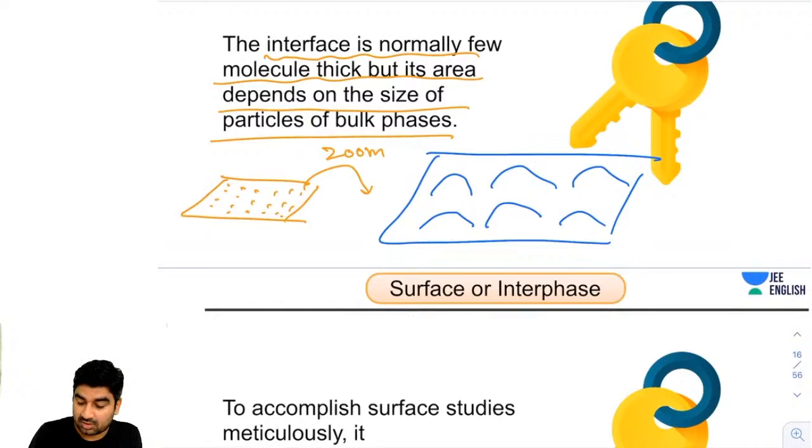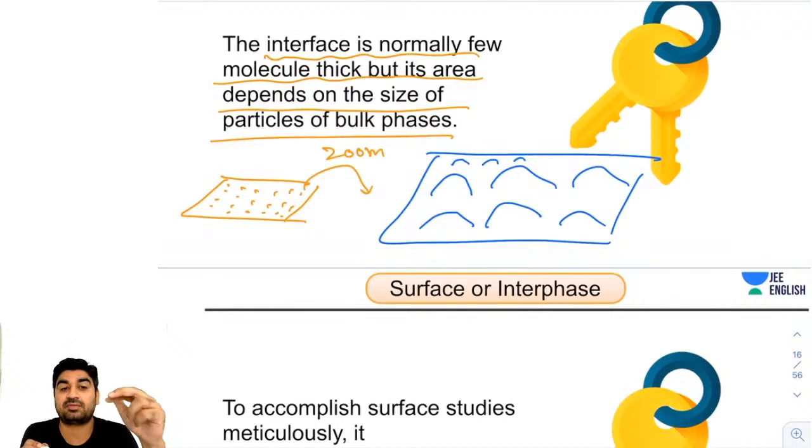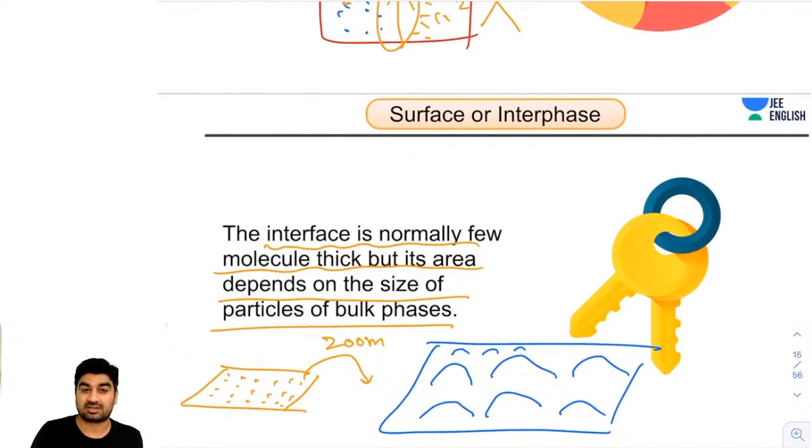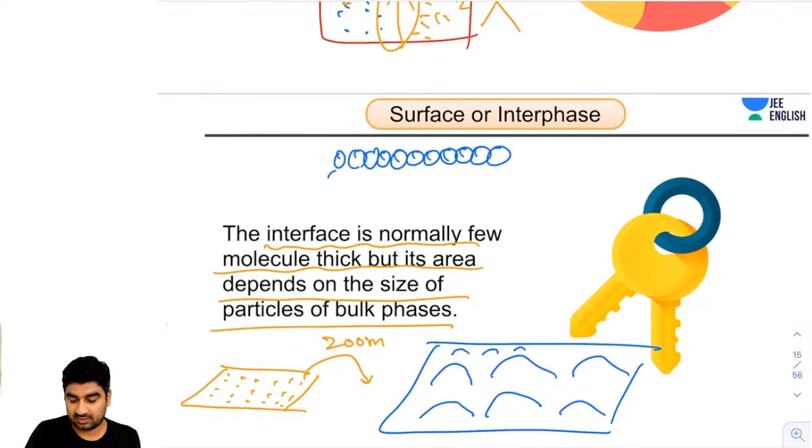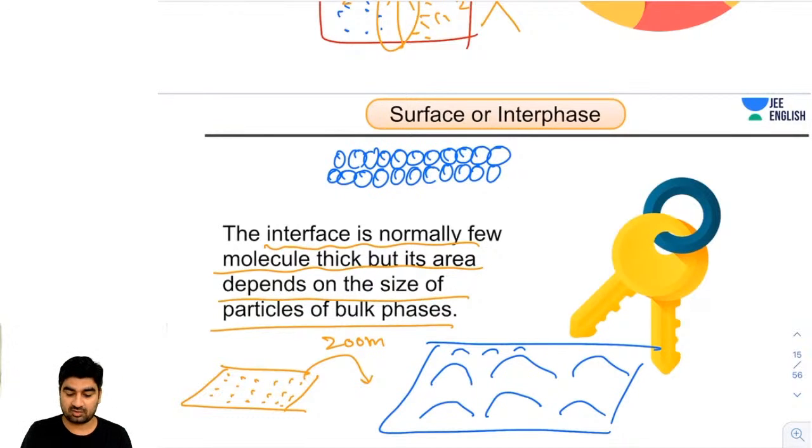Suppose the molecules have smaller size, then again this will be the surface area. So we cannot comment on the surface area, because it will depend upon the size of the particles in the bulk. But generally your interface or surface is a few molecules thick. Suppose I'm taking a layer of one molecule, just like marbles. In Hindi we call them kanche. If I put the marbles, similarly, this is one layer of marbles.